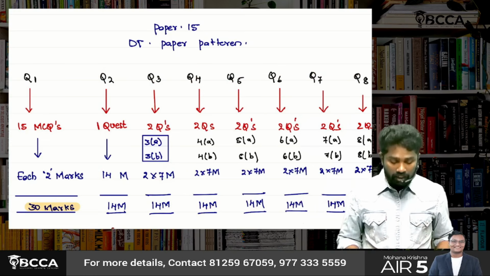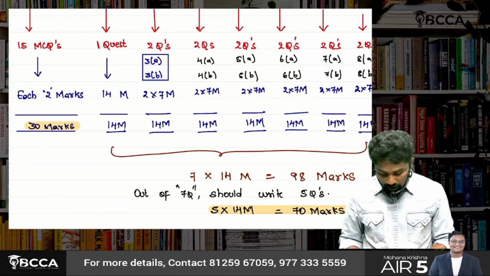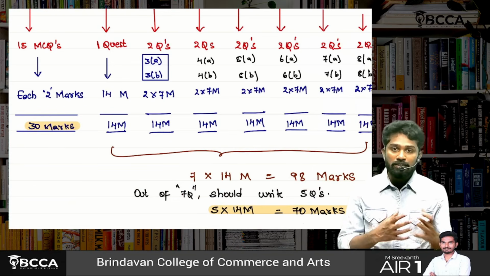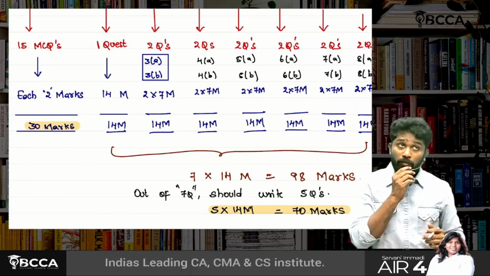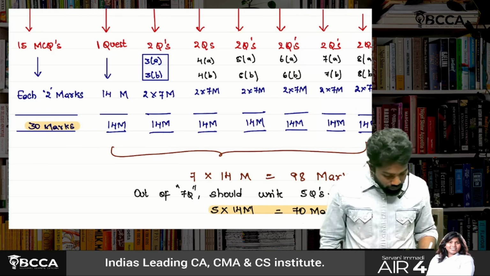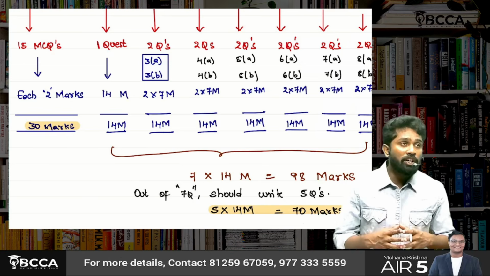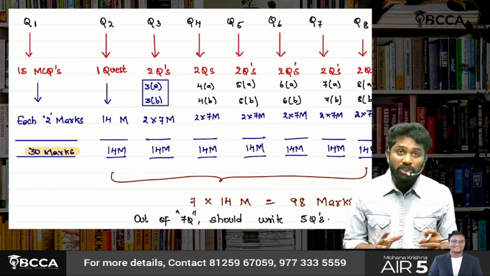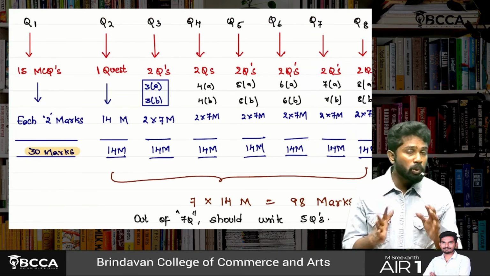Overall, 30 marks for MCQs and 98 marks for the descriptive part. Out of 7 questions, you should write only 5 questions, so effectively you will be writing only 100 marks. That means you have 2 questions of choice.